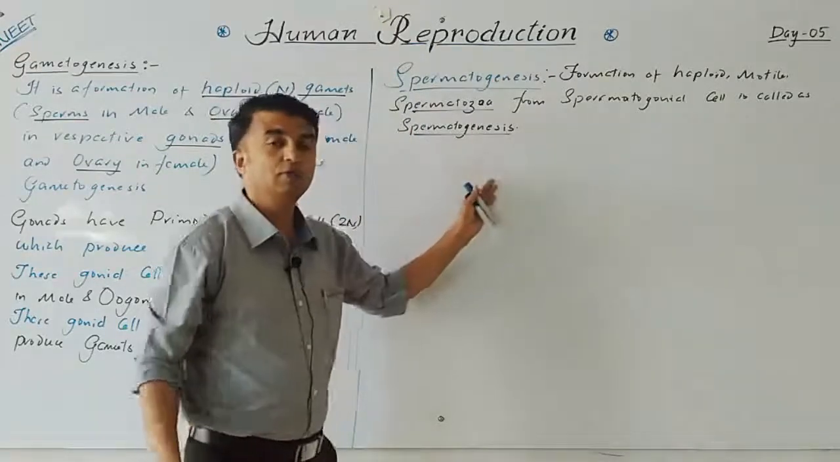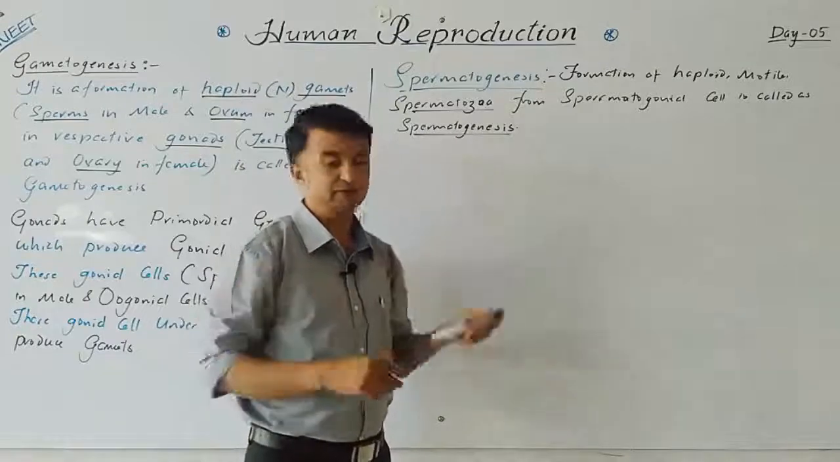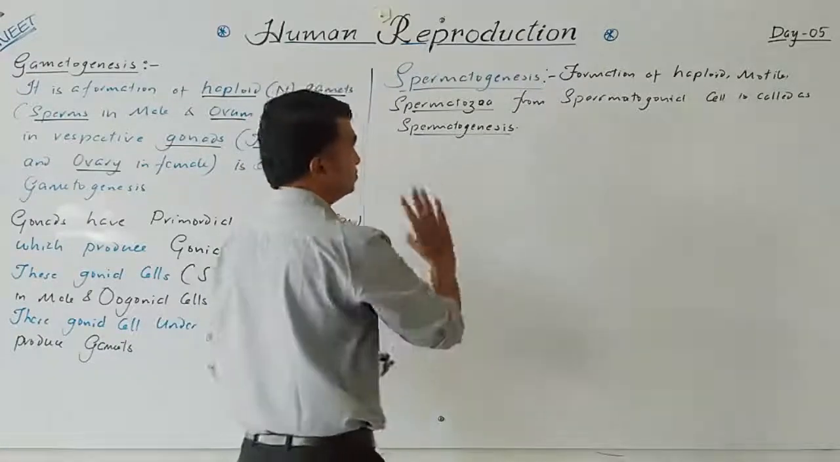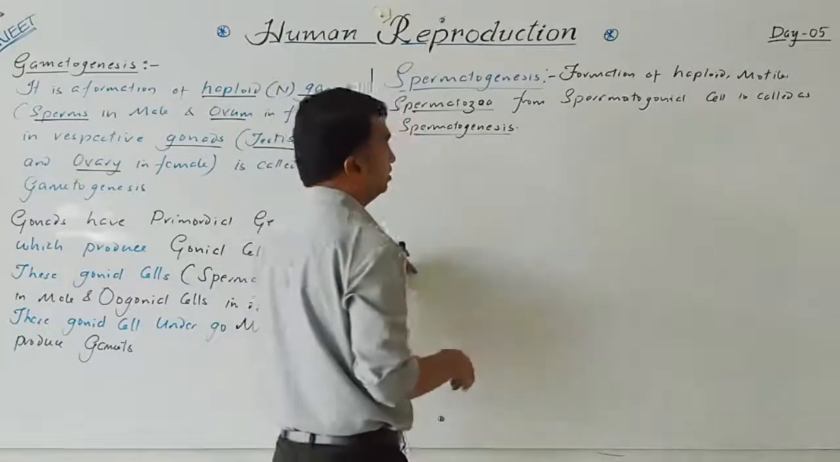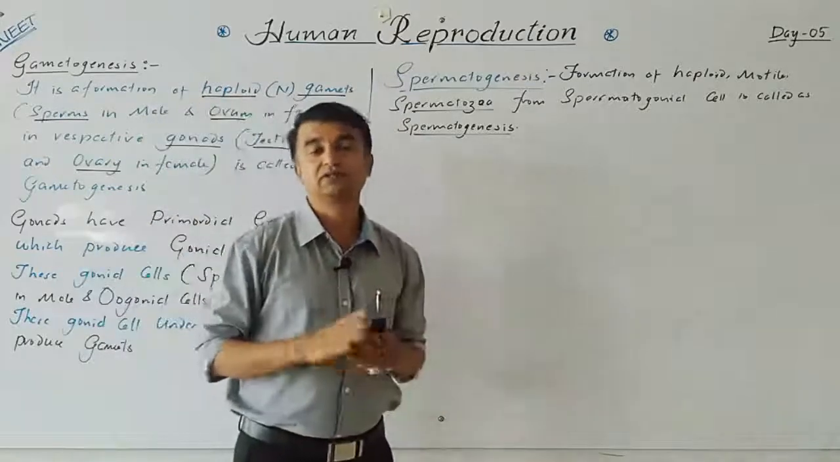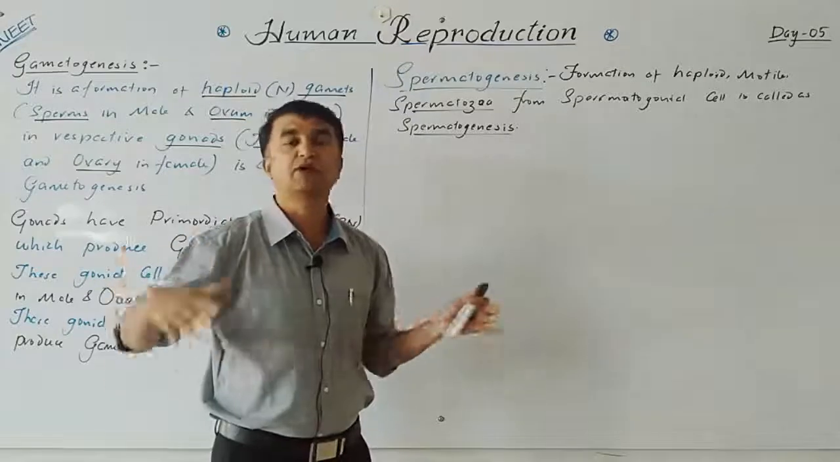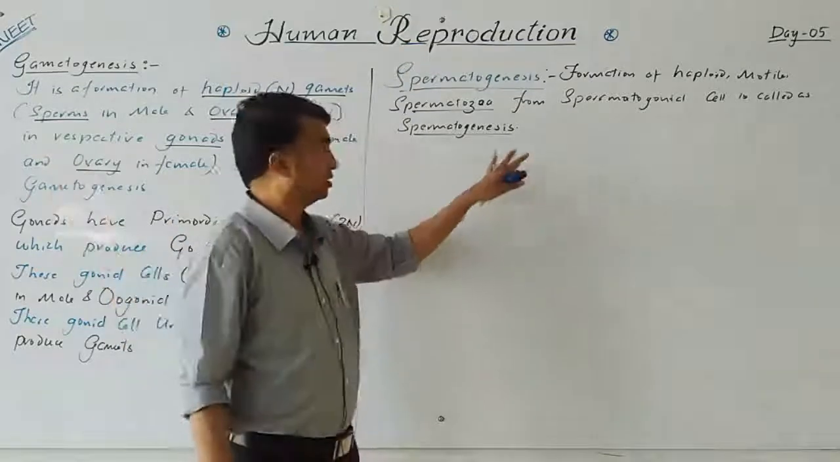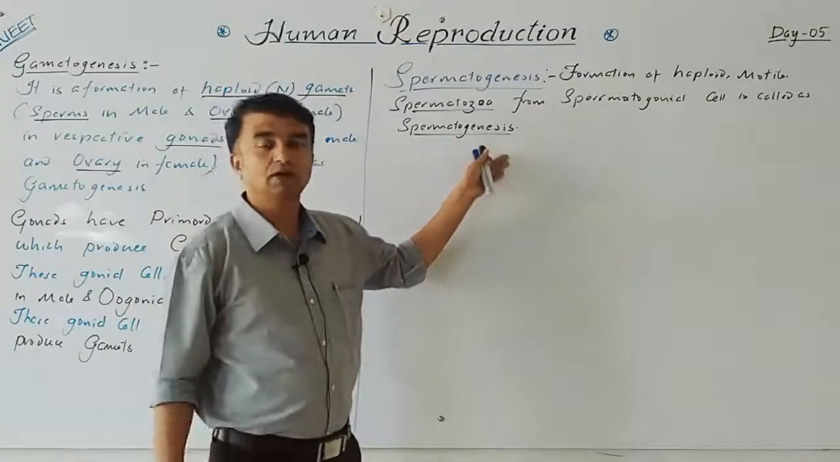Here both mitosis and meiosis type of division take place. Ultimately, it is further divided into three major parts: spermatogenesis, spermiogenesis, and spermiation, which is the later part. So spermatogenesis means this takes place